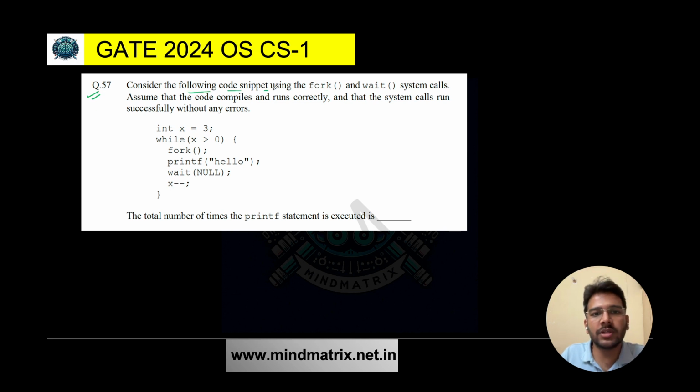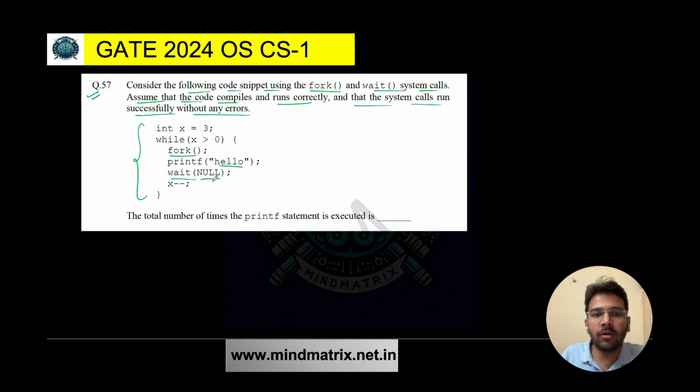Consider the following code snippet using fork and wait system calls. Assume that the code compiles and runs correctly and that the system calls run successfully without any errors. So this is the code given to you. Int x is equal to 3. There is a while loop, x greater than 0. Then there is a fork system call, printf hello.